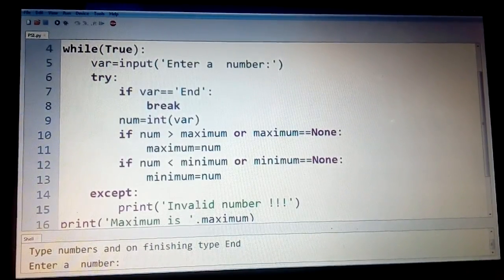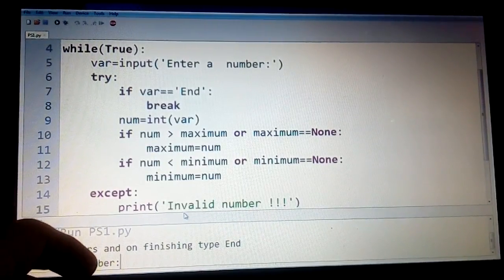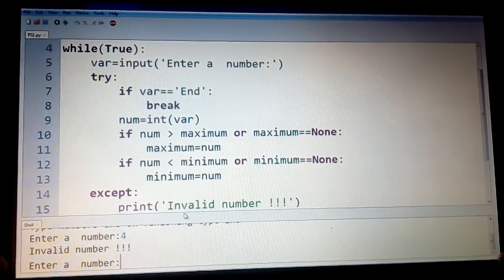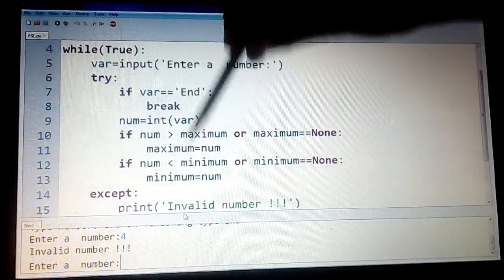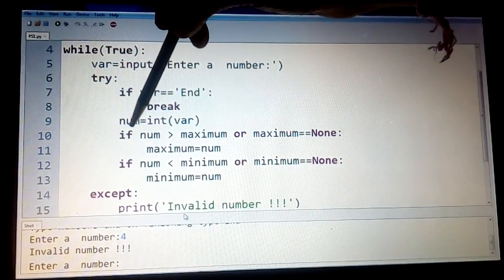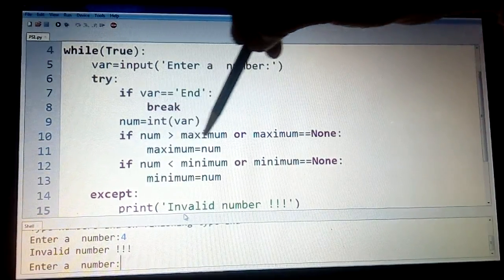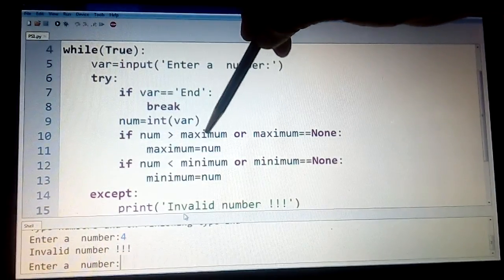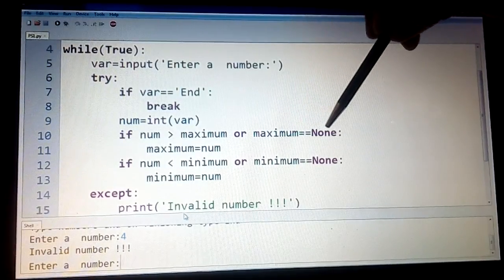Now when you run this, it is asking us to type a number. Now pay attention. When I type a number here, let us say 4, it is saying invalid number. Now this is another thing you need to understand: although our program is correct, why is it saying invalid number? It is because of the check which you have incorporated, num greater than maximum, where you are comparing the number with maximum, but you know that the very first value of maximum is None.